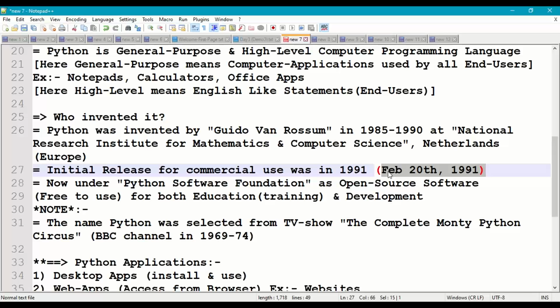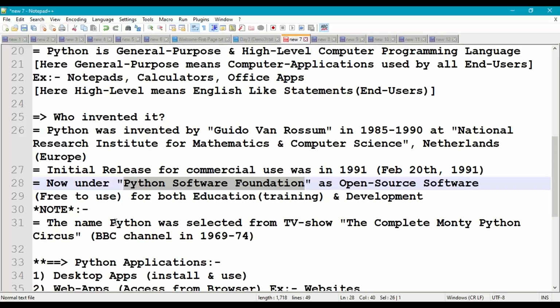Next, today Python is an open source software. Open source software means completely free of cost. It is under the Python Software Foundation. Today Python programming is maintained by this organization, Python Software Foundation. It is free to use for both education and training and for developing computer applications in IT companies.